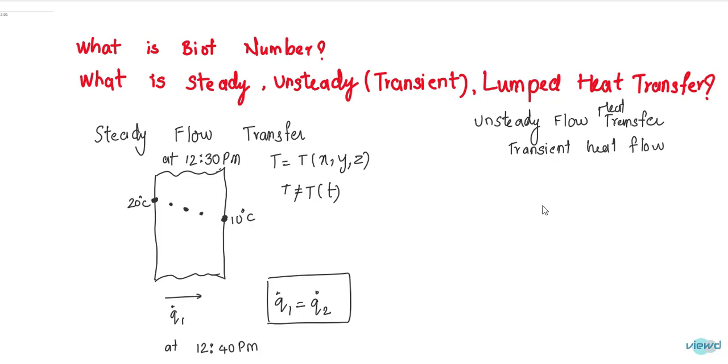Steady means the temperature does not change with time. Unsteady means the temperature changes with time, and the temperature changes with space coordinate also. So T is a function of space coordinate, that means it changes with the position, and T is also a function of time.